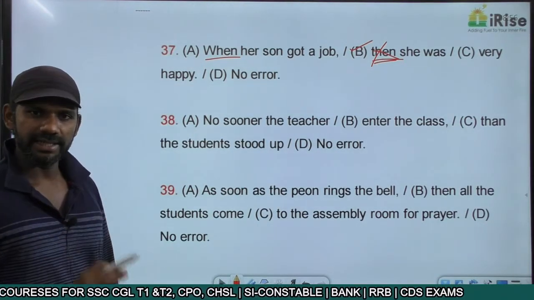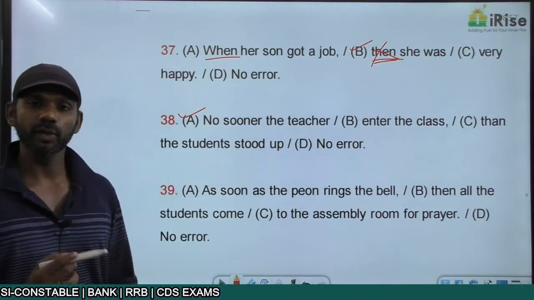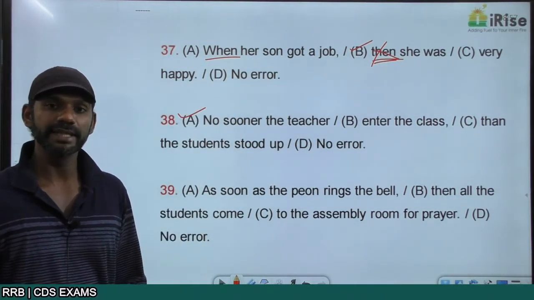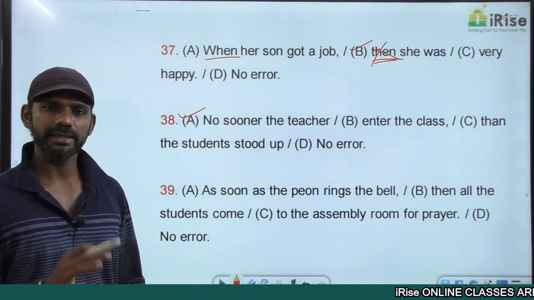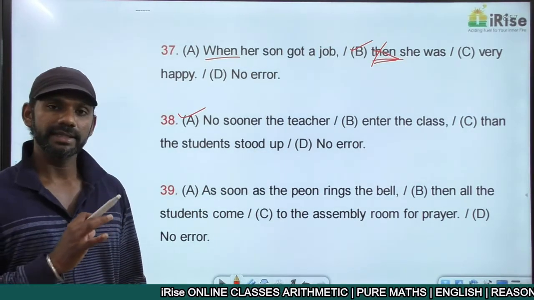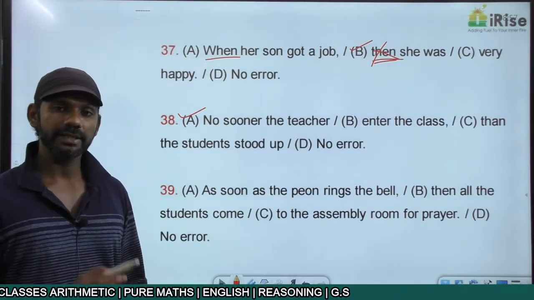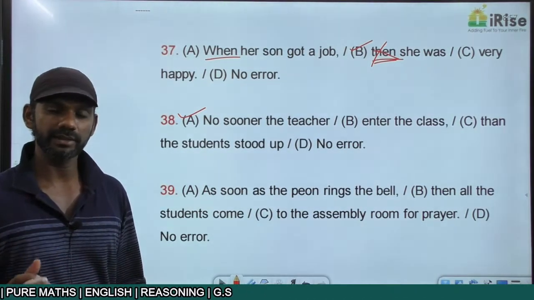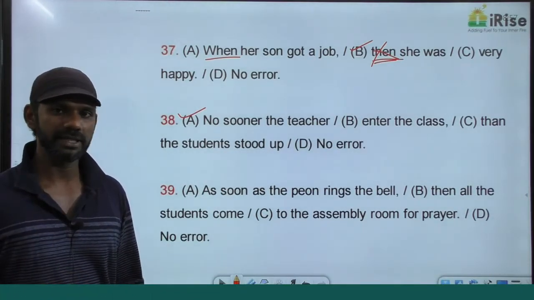Without thinking much, I can say the error is in part A, because it's always "no sooner had" or "no sooner did." In part A, had is not there, did is also not there, so undoubtedly the error is in part A. Now we need to find out whether it must be "no sooner had" or "no sooner did." I repeat, no sooner had subject V3.